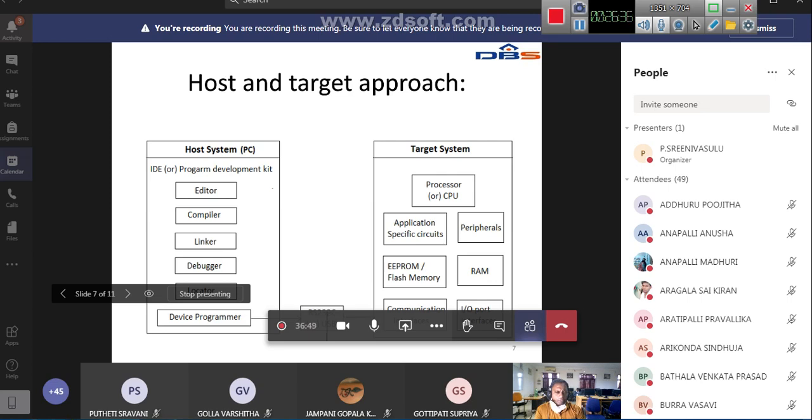Once we get that assembly level programming from the compiler, the linker will link some header files and source files to your assembly programming file.